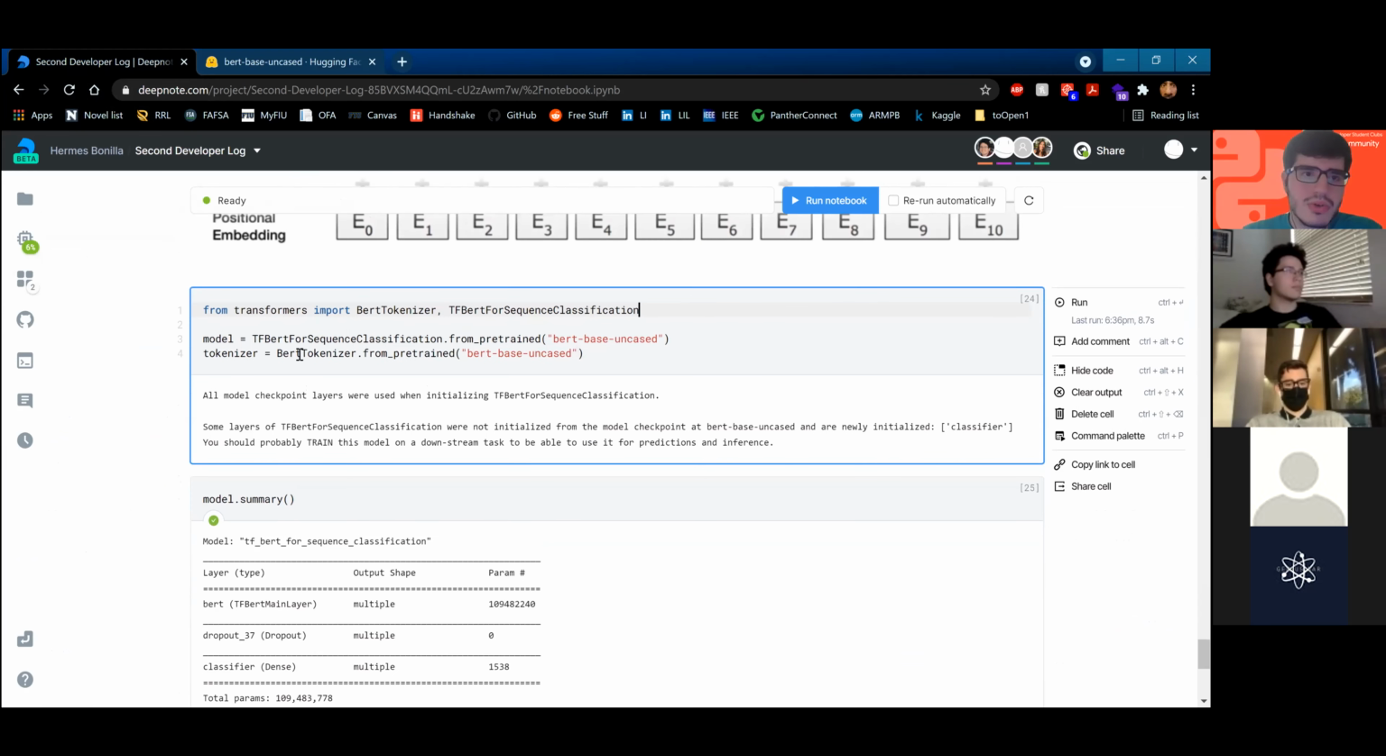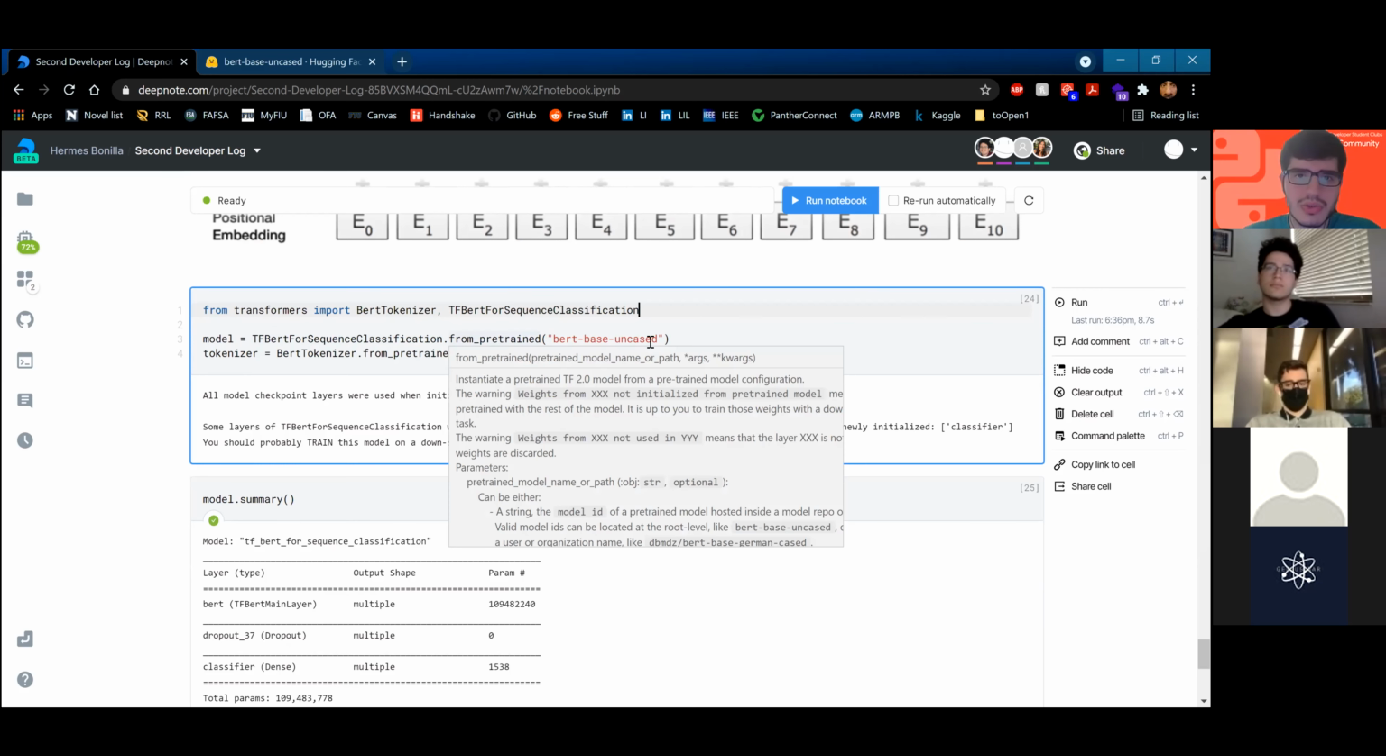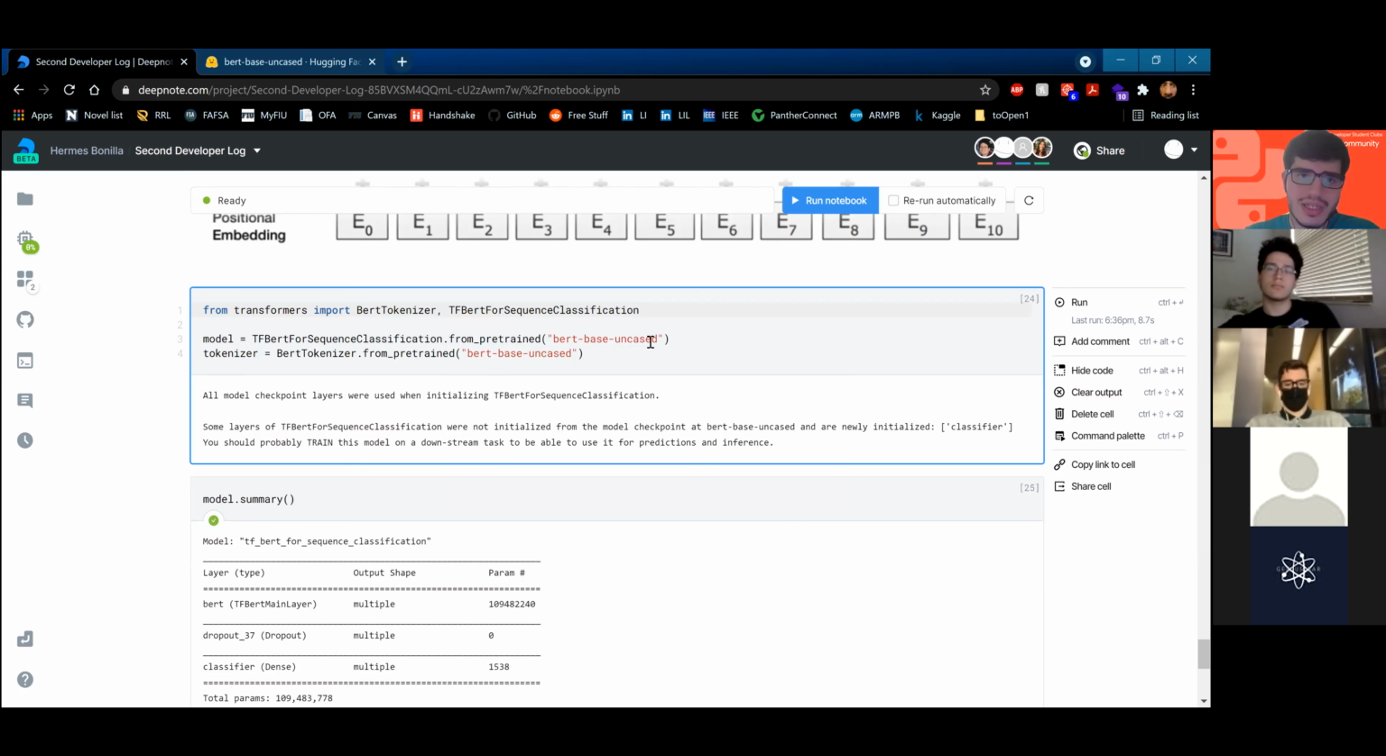So for our model, we're going to initialize it for the TF-BERT sequence classification class, and we're going to get a pre-trained model. We don't really have that much data, so we're not going to train the transformer with our data. So we're going to get an already trained transformer model, and we're going to get a pre-trained tokenizer as well. The one thing we can train, though, is our classification.